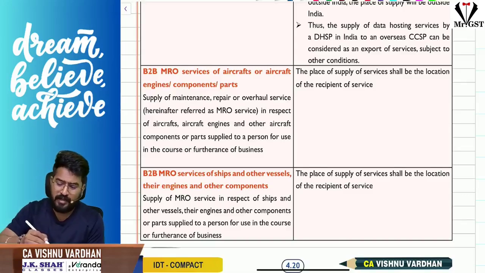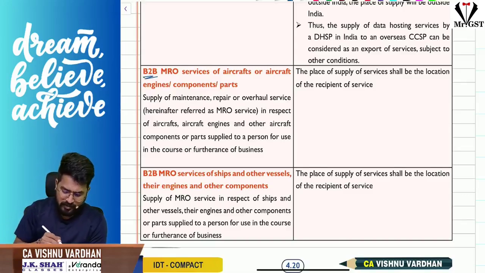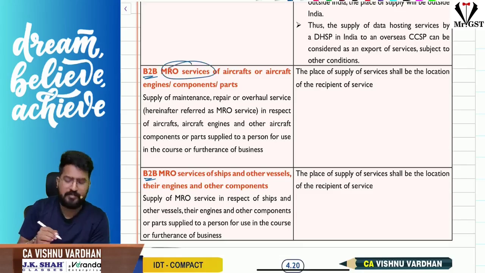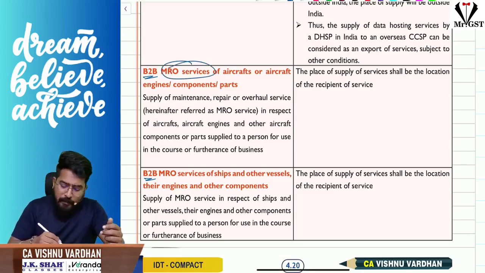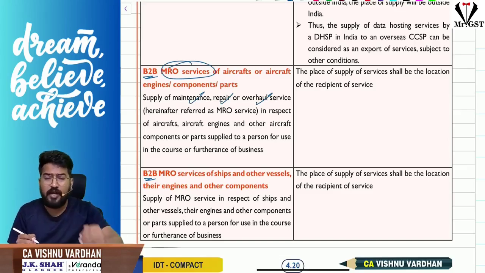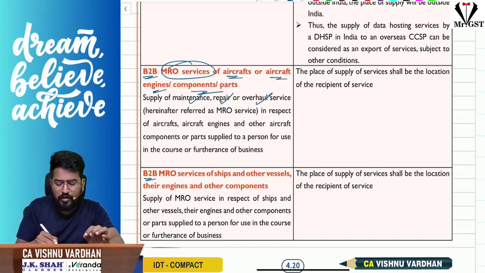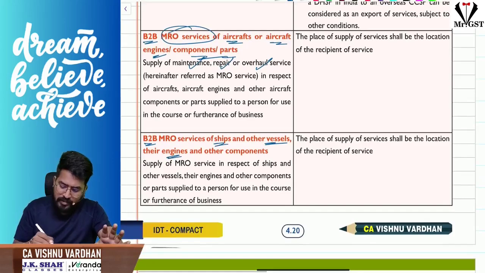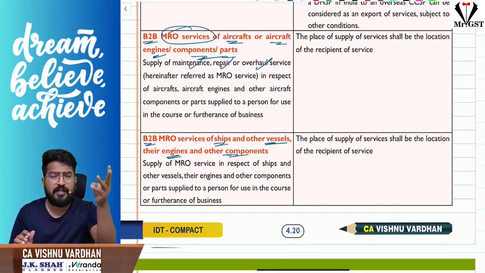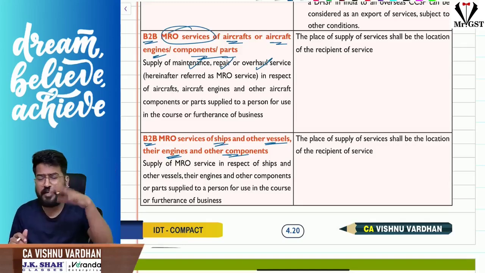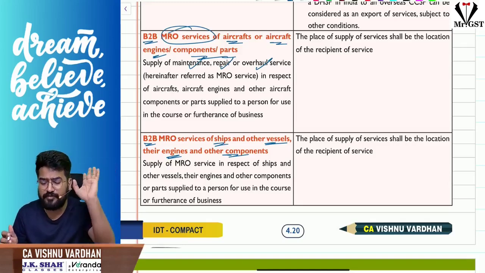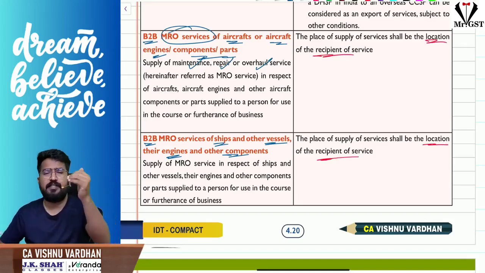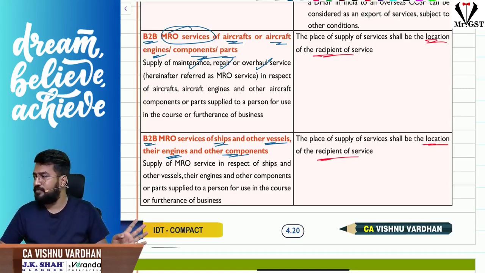Next, the simple clarification is with respect to B2B supplies of MRO services. MRO means maintenance, repair, overhaul services provided to aircraft or aircraft engines, components or parts. Same way, if they are provided to ships or other vessels or their engines and other components. What is the place of supply for that? The place of supply is nothing but the location of the recipient of service. A small, simple clarification.